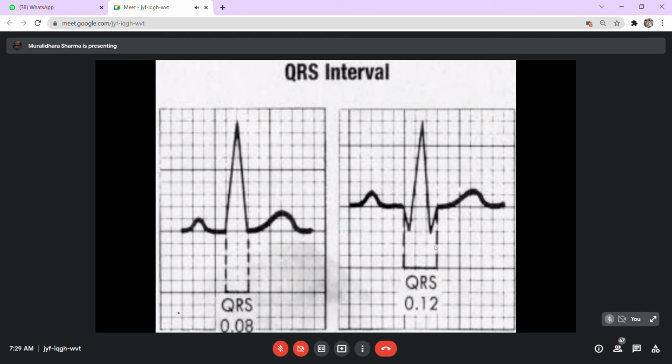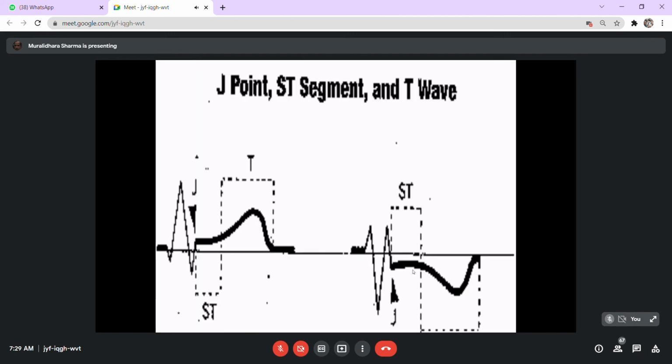In a sense, it has three segments, three fine lines. Each one fine line is 0.04 seconds. So you can measure the time as the QRS interval in the first graph. I hope you are able to follow what I mean to say. Now, these are all basic issues which should be understood properly. Measuring this time is an important factor.